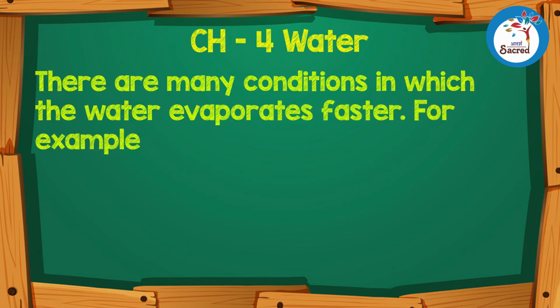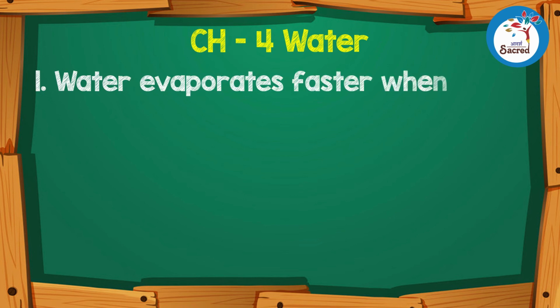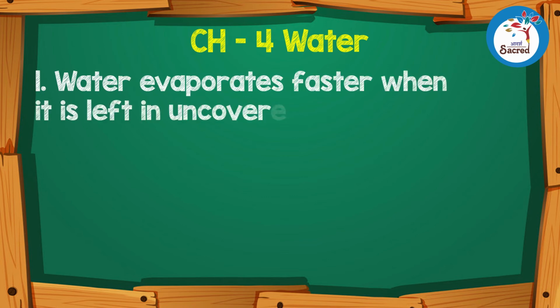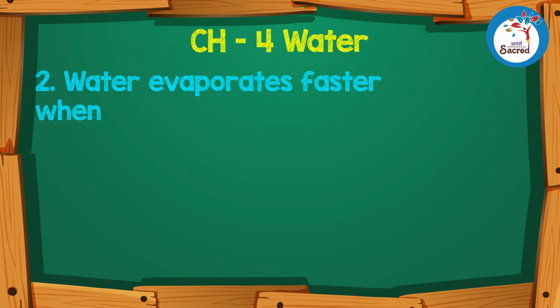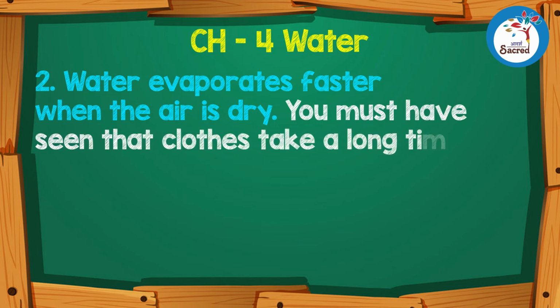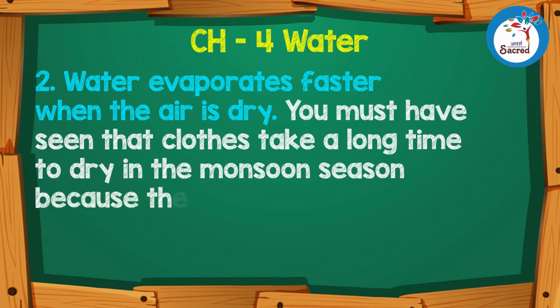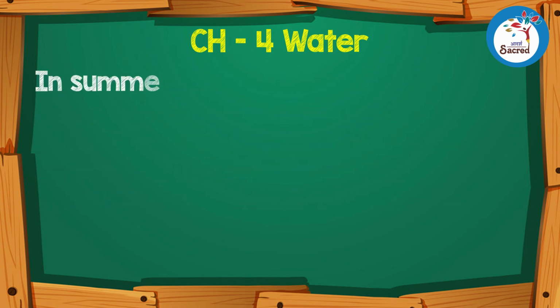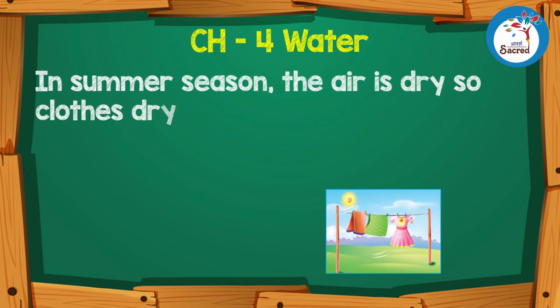There are many conditions in which the water evaporates faster. For example, 1. Water evaporates faster when it is left uncovered. 2. Water evaporates faster when the air is dry. You must have seen that clothes take a long time to dry in the monsoon season because the air is full of moisture. In summer season, the air is dry, so clothes dry quickly.